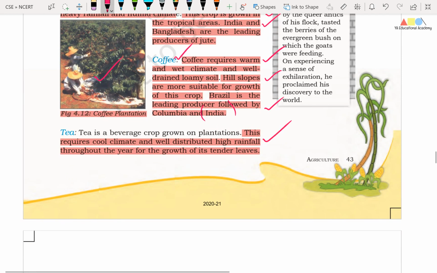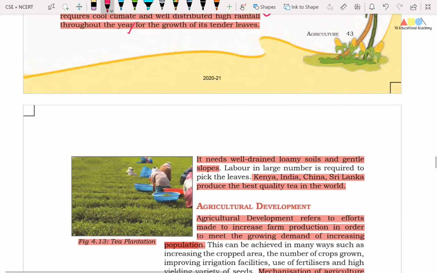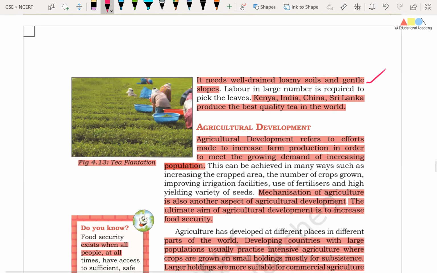Friends, another important crop is tea. Friends, tea requires a cool climate and a well distributed high rainfall throughout the year for the growth of its tender leaves. Okay friends, it needs a well-drained loamy soil and gentle slopes, and labor in large numbers is required to pick the leaves. Friends, Kenya, India, China, Sri Lanka produce the best quality of tea in the world. Friends, in this picture you can see the harvesting of tea leaves by the labor.